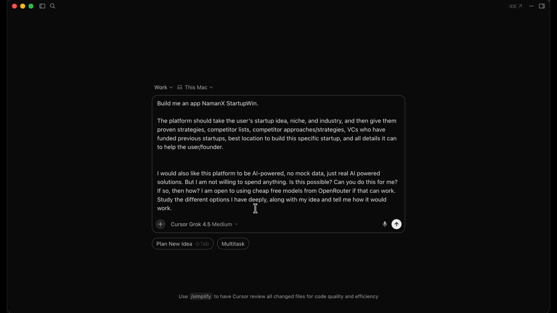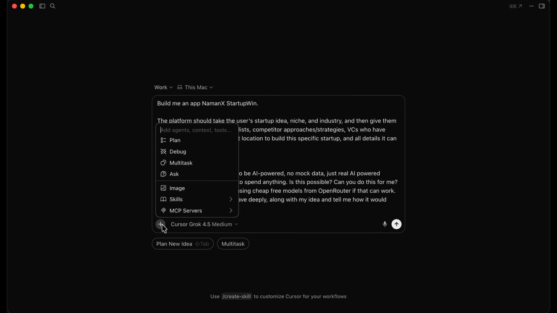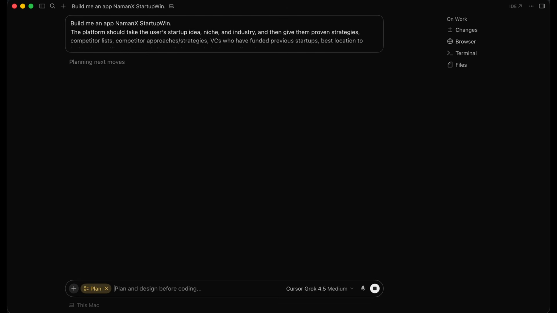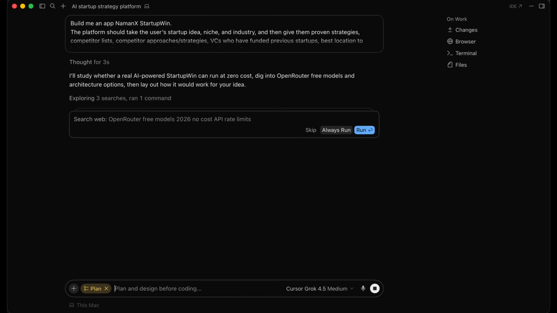And so what we're going to do is enter plan mode, because I don't want it to just go ahead and start building. I want it to first explain the plan to me, and then I approve the plan, and then it starts building. So we're going to head over to plan mode. All right, so I'm just going to switch over to plan mode. And now that we are in plan mode, we have our model selected, I can hit enter, and it's going to start planning what it's going to do for our application. So now it's thinking, and let's wait for the plan that it's going to give us.